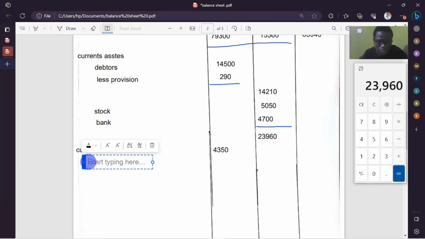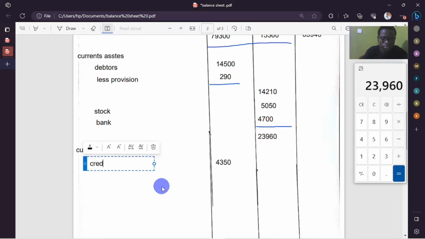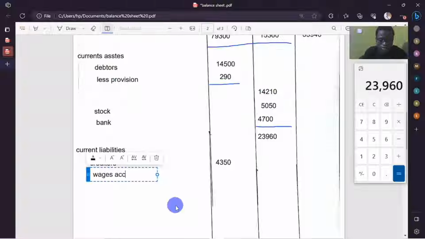So here we actually made a mistake. This figure is supposed to be down with creditors. Creditors. Then I'm going to enter wages accrued.